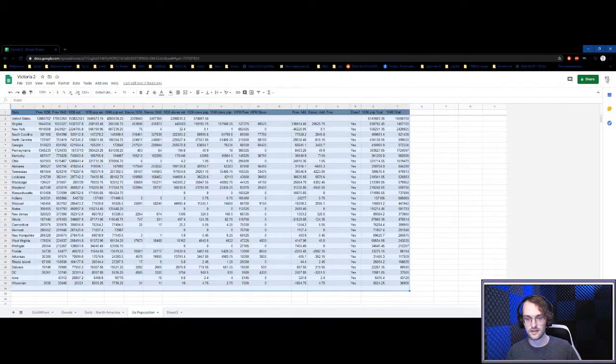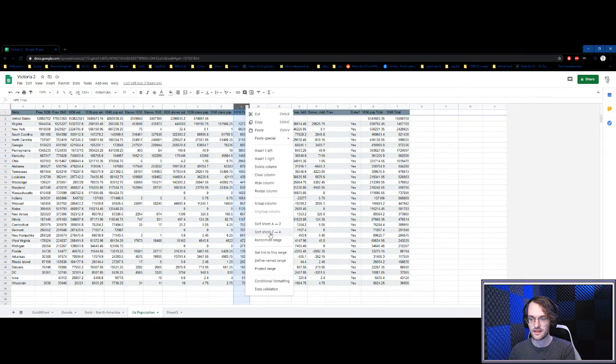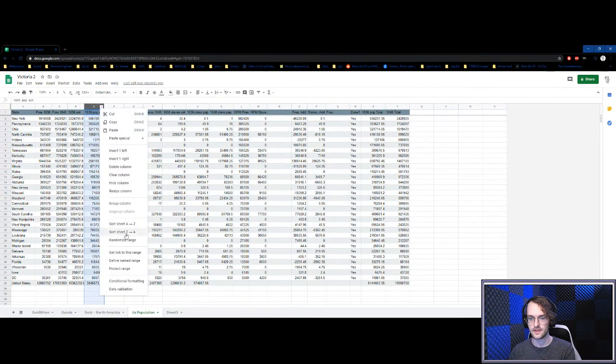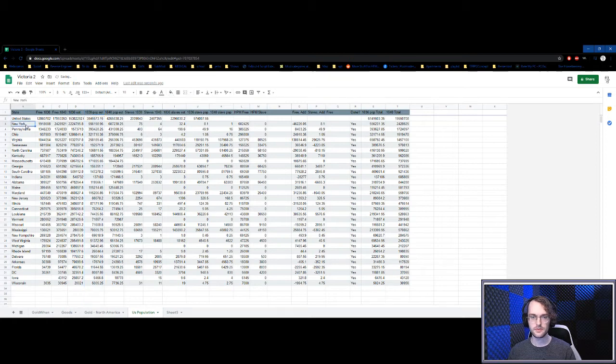Okay, let's talk about the US population. Joy, oh joy. So, HPM did not... So, here, sort by free D to A. We should be seeing New York, Pennsylvania, Ohio, Tennessee.